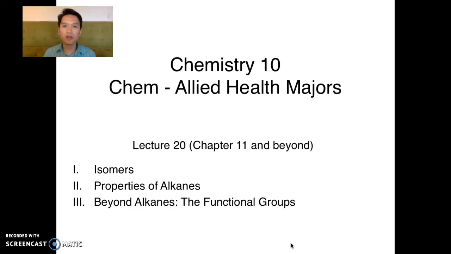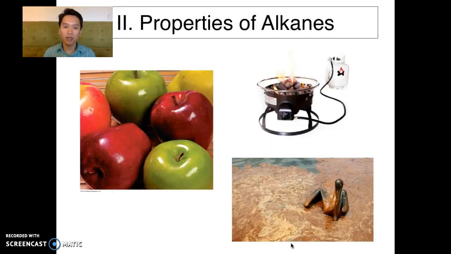So in this section, we will talk about properties of alkanes, otherwise known as hydrocarbons. So here are some images of hydrocarbons or alkanes that you may know. It ranges from things like propane, which is used in your barbecues, or the wax that's on your apple, or the oil that you see in the news that is a concern in oil spills and environmental concern. So we'll talk about the properties of all these alkanes, and the key difference in all these alkanes is the length of their chain. How many carbons is composed in that alkane.